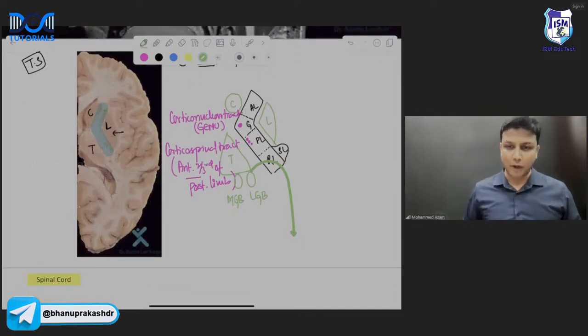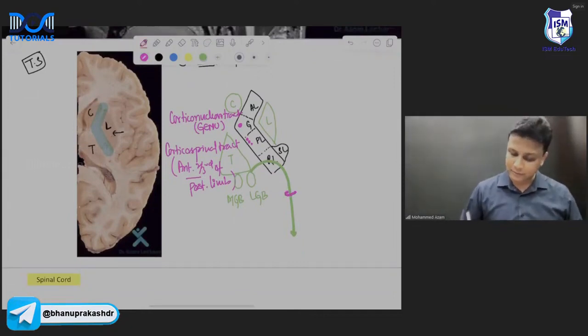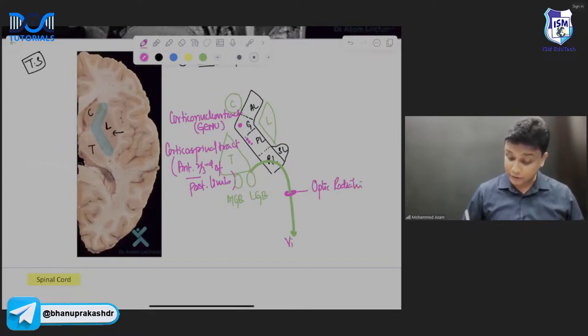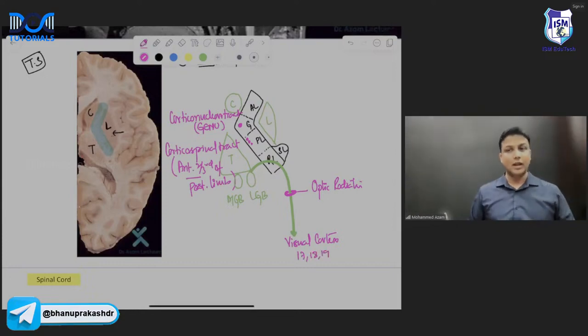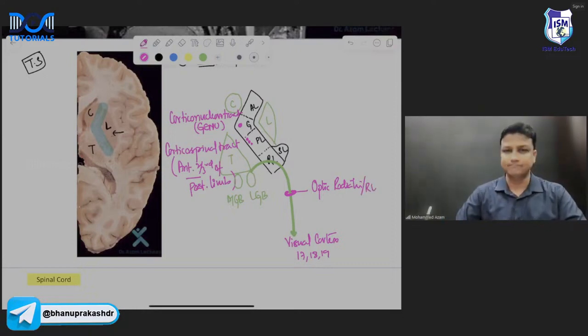From the lateral geniculate body, optic radiations are going to begin, and they are going to pass through which part, sir? Retrolentiform part. So this radiation here will be referred to as optic radiation. And obviously, optic radiation will be going to which area? It will be going to the visual cortex. And what is the number of the visual cortex? Area number 17, 18, and 19, sir. So therefore, optic radiation is going through which part? Retrolentiform part. Okay, done.